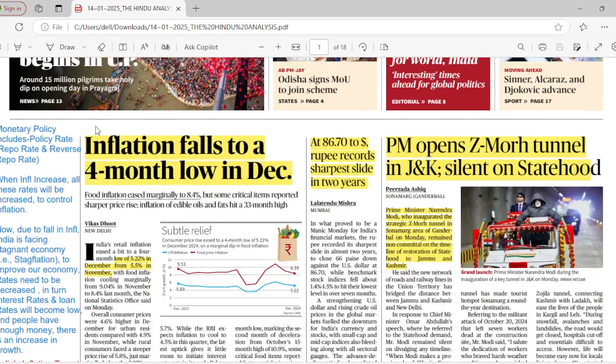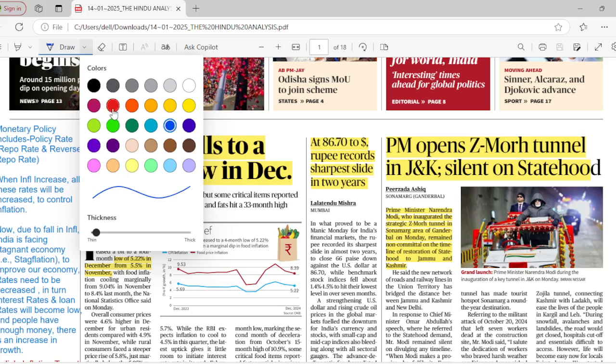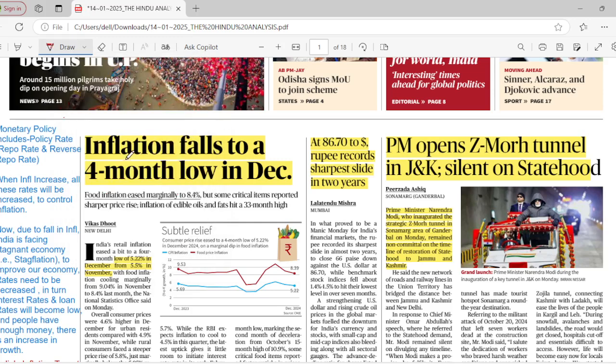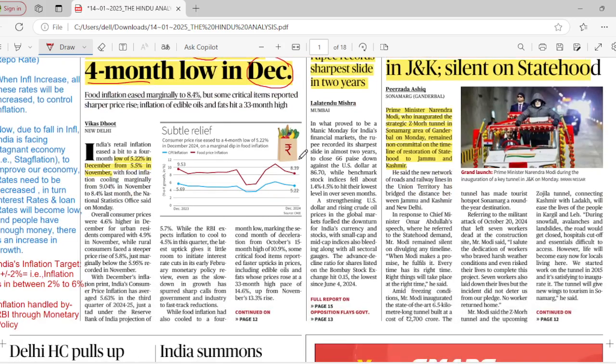Today's first article is "Inflation falls to a 4-month low in December." Inflation has decreased over the last 4 months, especially during December. So how low has inflation fallen? It is 5.22%, from 5.5% in early November 2024.